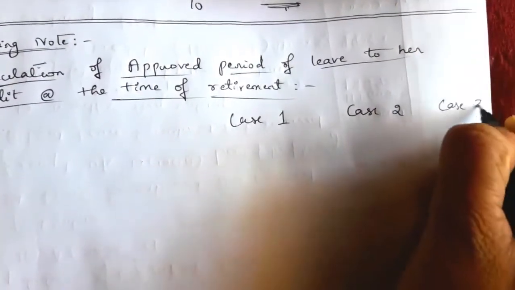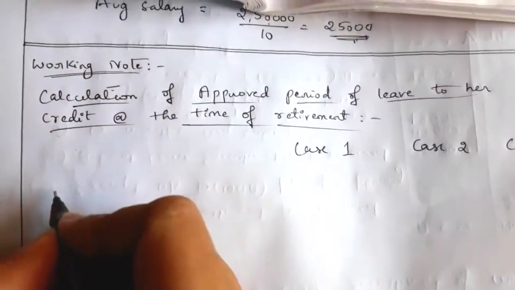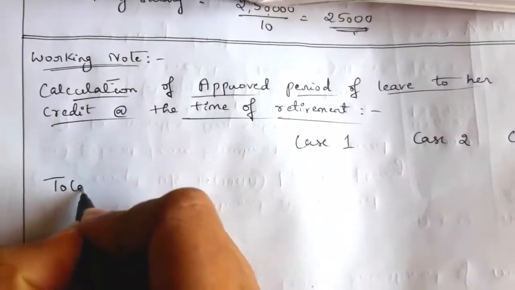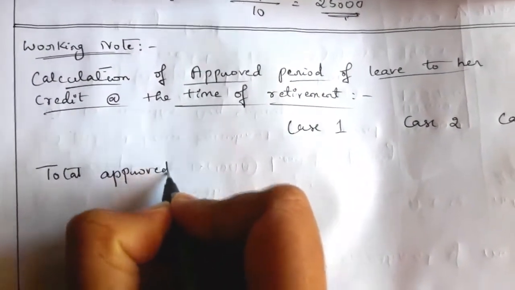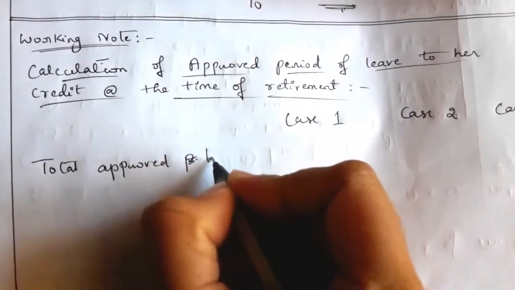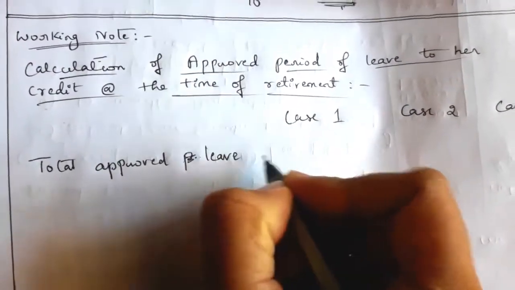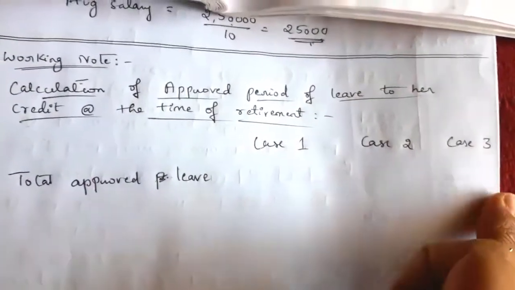Now, what is the total approved period of leave in case 1, case 2 and case 3?